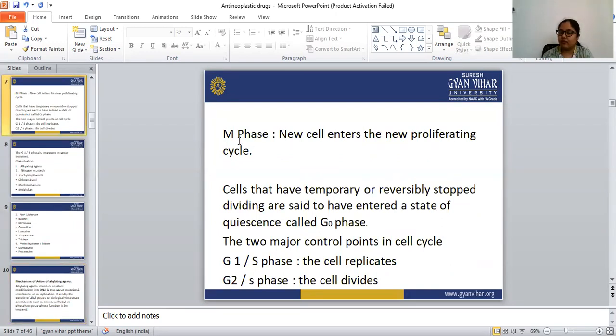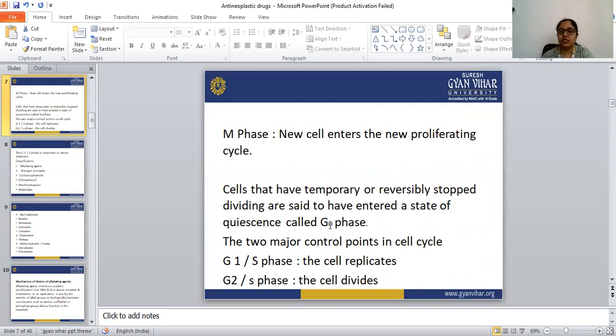In this M phase, the new cells enter the new proliferating cycle. There is one other phase that is known as the G0 phase.